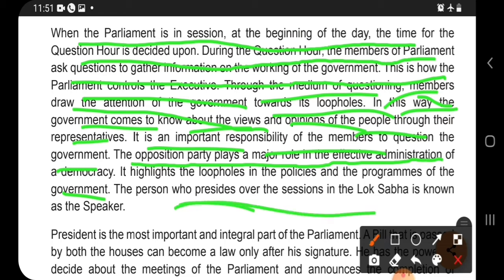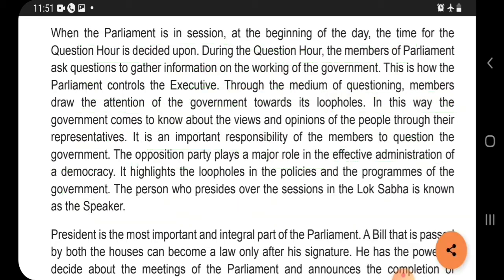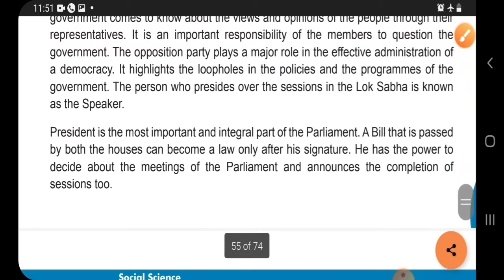Okay, the person who presides over the session of Lok Sabha is known as the speaker. So whoever is talking in this Sabha is known as the speaker. The speaker is also selected by the party itself, means whenever the ruling party is there. For example, in our government of Gujarat, first of all we know that the ruling party is BJP, so their leader is Vijay Rupani.